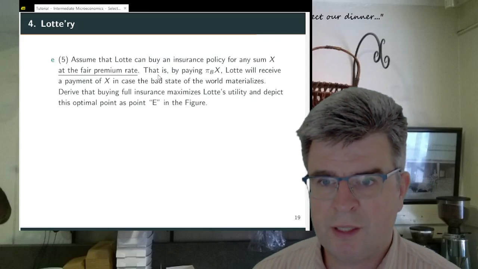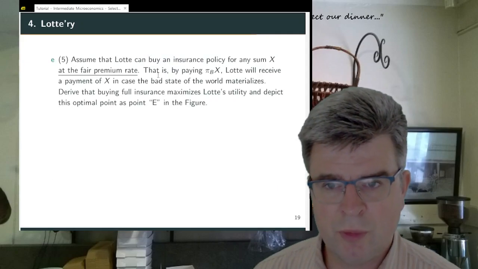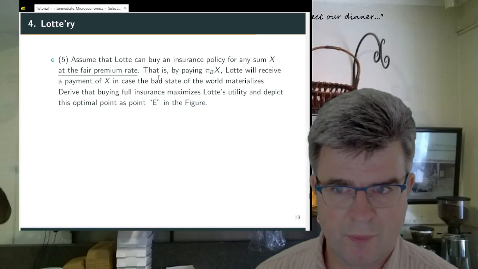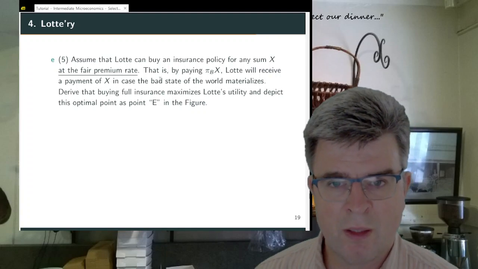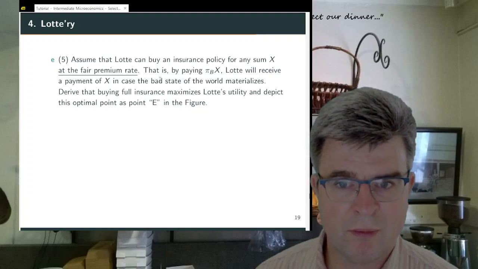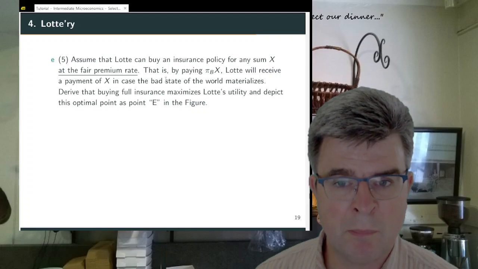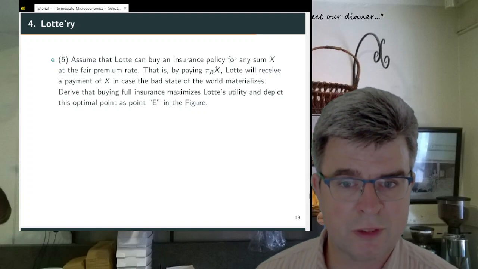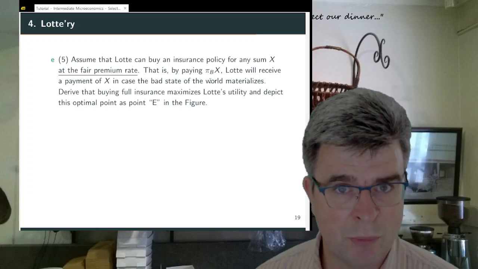Then in exercise E, assume that Lotte can buy an insurance policy for any sum at a fair premium rate. This means that she can pay a premium equal to the chance that the bad state of the world happens times the amount X that she wants to insure.